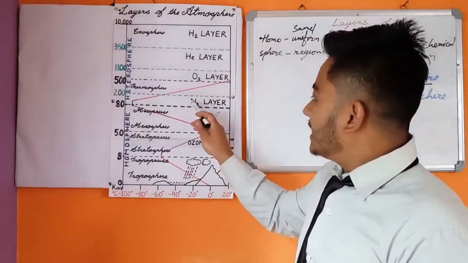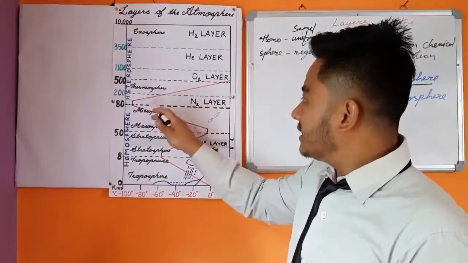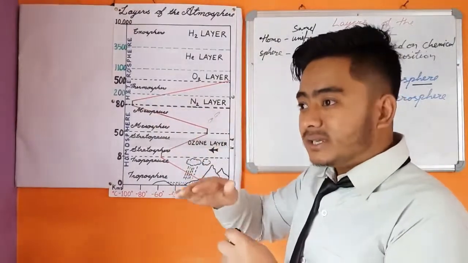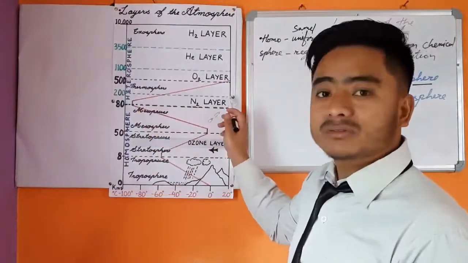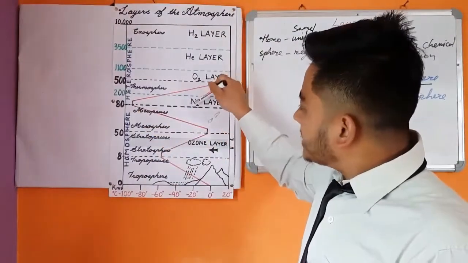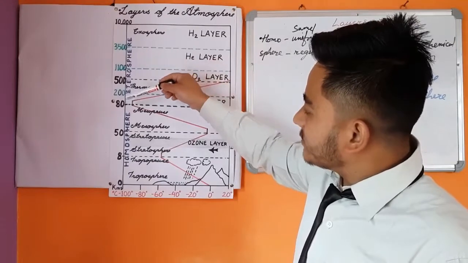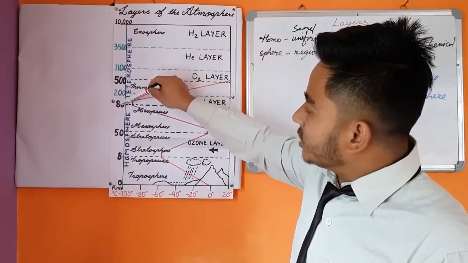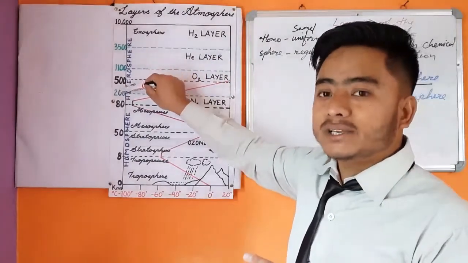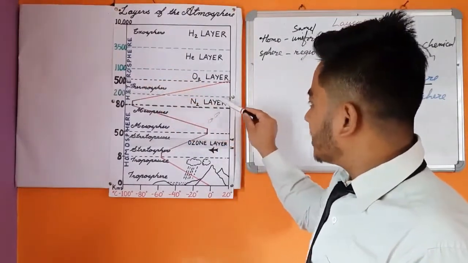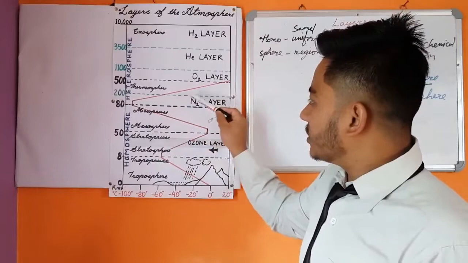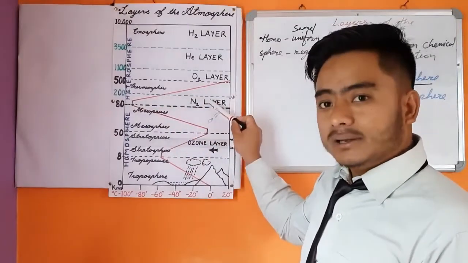See, the nitrogen layer is the layer in the atmosphere where there is the presence of the maximum amount of nitrogen. And this nitrogen layer extends from 80 km to 200 km in the atmosphere. And as you can see in this diagram, this layer is called the nitrogen layer.